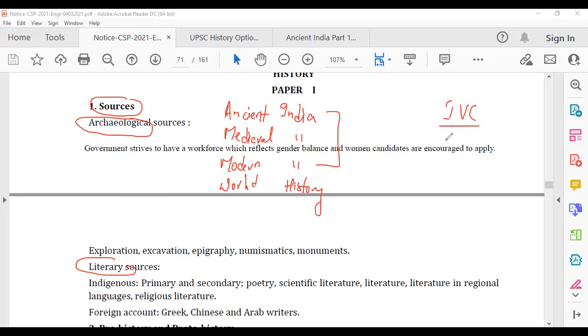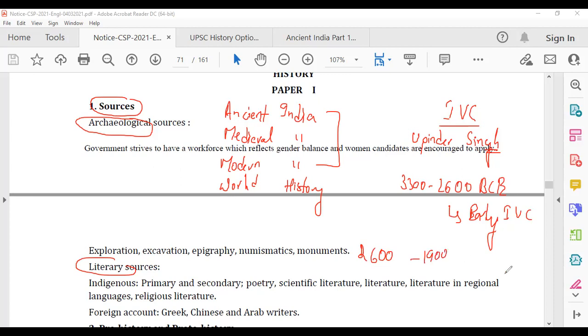There also you will see that different historians say different things. The most famous historian you should know about is Upinder Singh ma'am, the daughter of Manmohan Singh sir. According to her, 3300 to 2600 is the early IVC period. The mature IVC period is from 2600 BCE to 1900 BCE. Mature means this is the actual Harappan civilization, when the IVC was at its most flourishing and advanced stage.